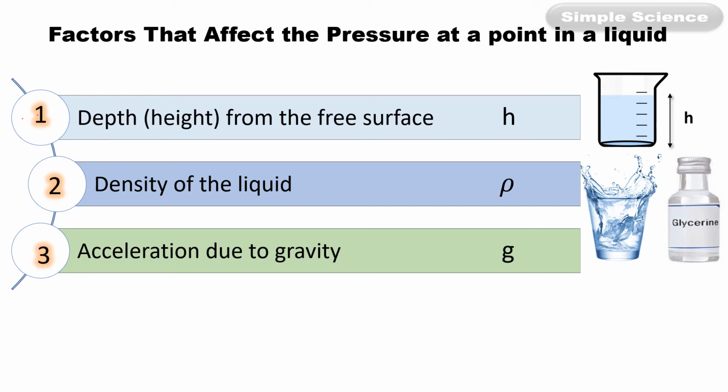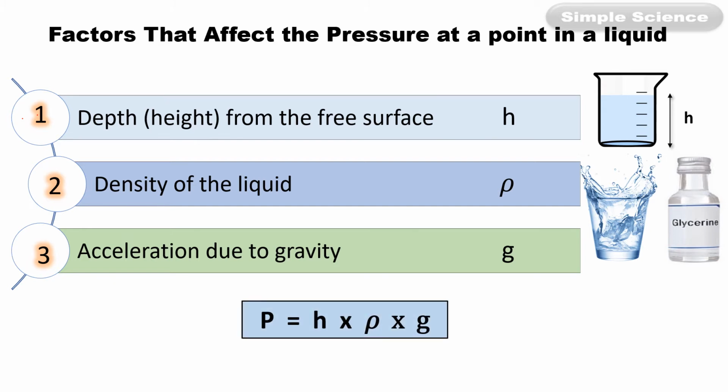The third factor is acceleration due to gravity. Its value remains constant. So pressure is equal to H into rho into g, where H is the height or depth from the free surface, rho is the density of the liquid, and g is acceleration due to gravity.